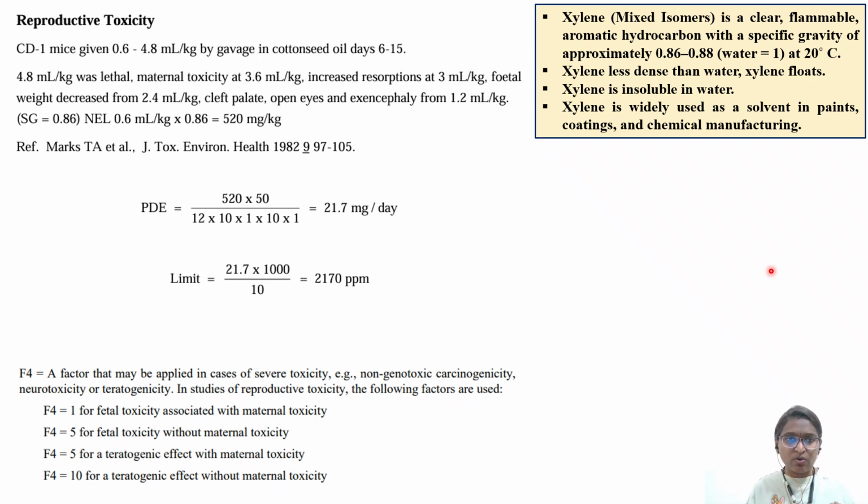In this case, what they have taken is a mice study and the doses are 0.6 to 4.8 ml per kg gavage, and here the vehicle was cottonseed oil, and the treatment duration is gestation day 6 to 15. We are considering mice. Okay, here at 4.8, the highest dose, there was lethality.